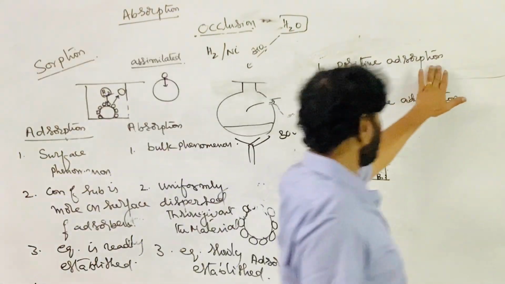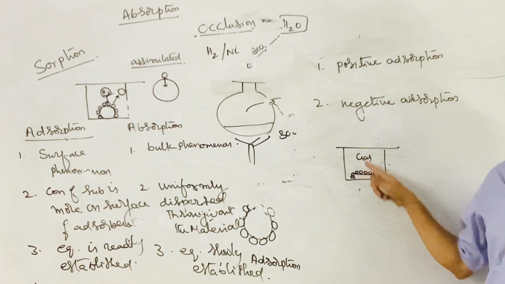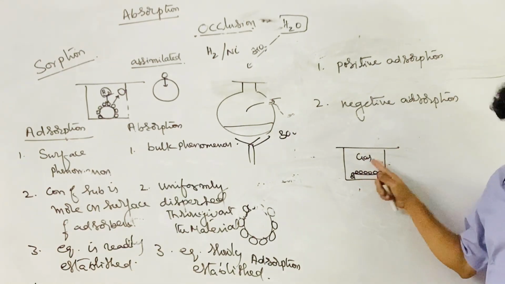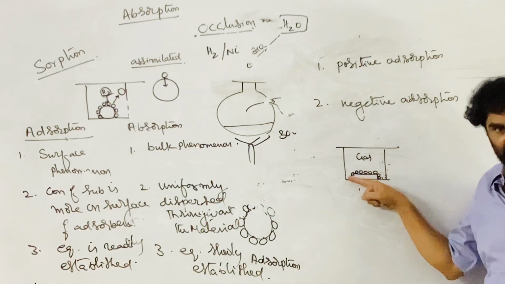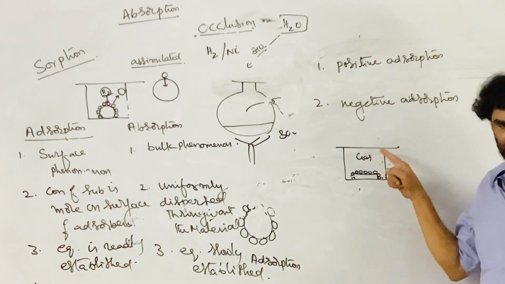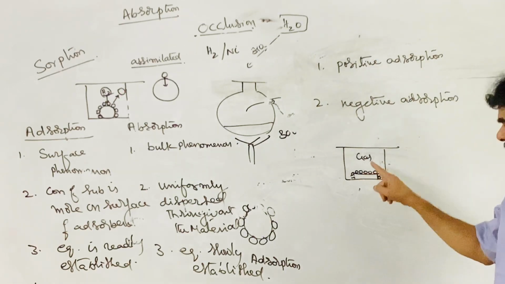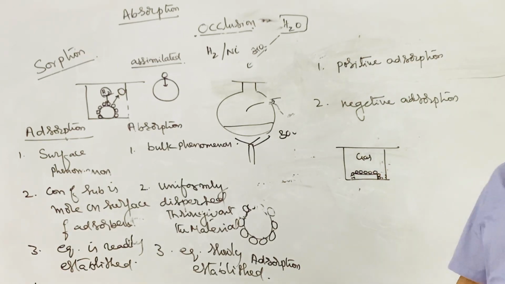So for positive adsorption, the adsorbent is added to the system, and adsorption is taking place on its surface. If the concentration of the adsorbate molecules on the surface of the adsorbent is more than in the corresponding gas phase or liquid phase, then it is called positive adsorption.